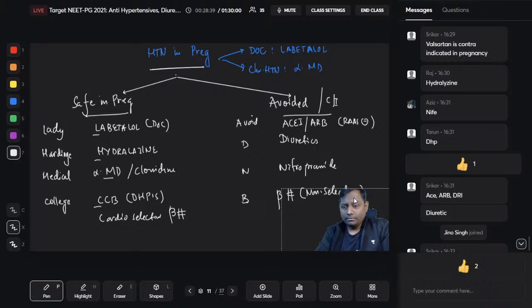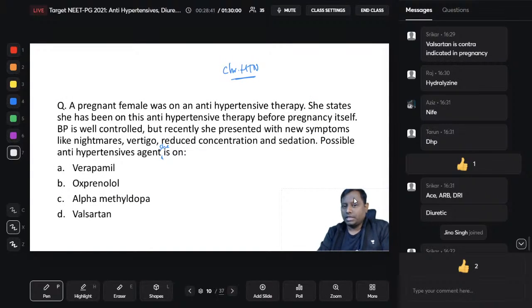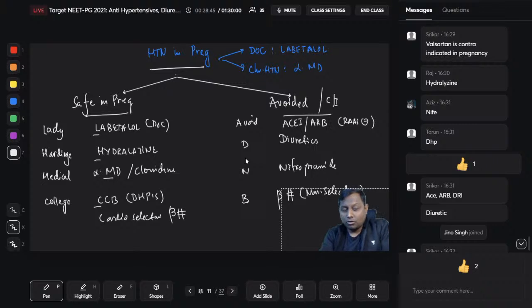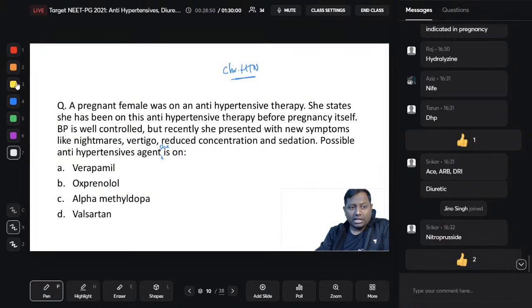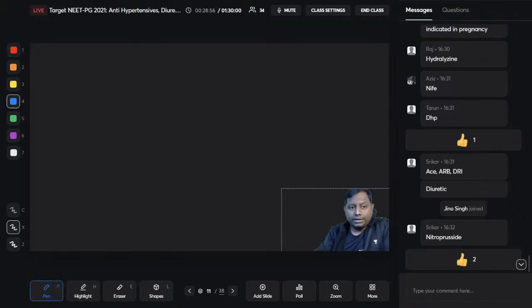Okay, let us look at the question once again. So possible, right, possible side effect. Now out of all of them, let us talk about the question. Actually, the question that we are having, the correct answer here is your alpha methyldopa, because it is the alpha methyldopa that happens to be an alpha 2 agonist, right? It happens to be one of the alpha 2 agonists.